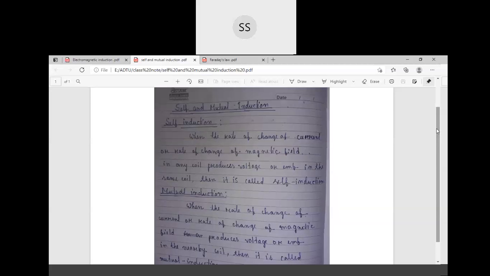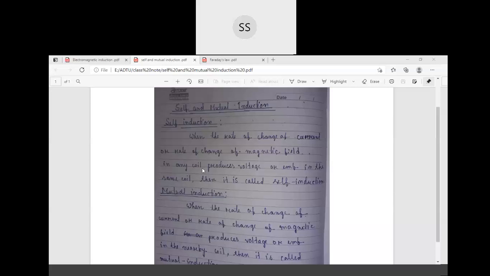In self induction, current or voltage is produced in the same coil where the rate of change of electric current happens. Okay, so there are two types of electromagnetic induction: self induction and mutual induction.